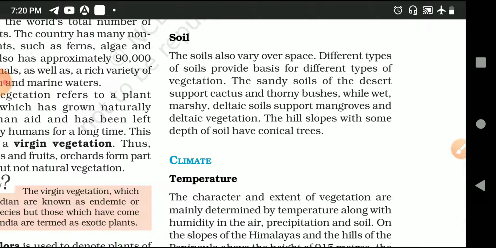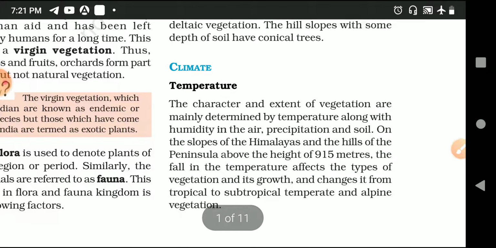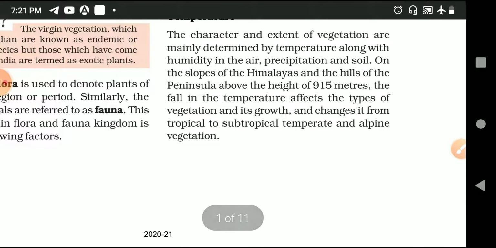Okay, coming to the climate. How the climate, that is temperature, plays an important role in the decision of your flora and fauna. The character and the extent of vegetation are mainly determined by the temperature, along with the humidity in the air and precipitation in the soil.